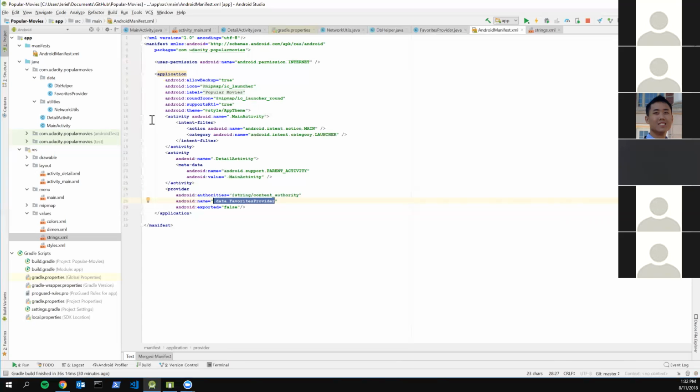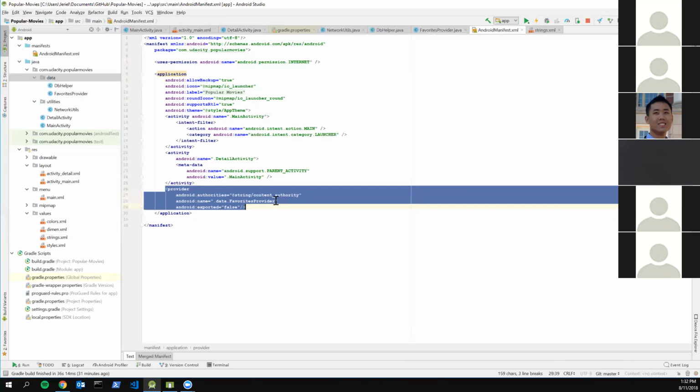It says .data because in my project directory I have it in this data folder. But essentially in the name you specify the name of your class for your content provider. Once you've done this, it allows you to use that content provider as the one for your project. I hope that clears that up.